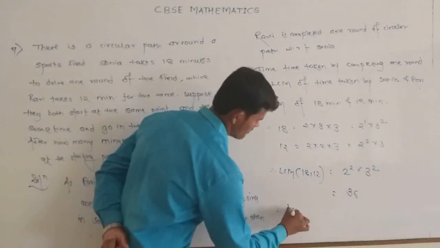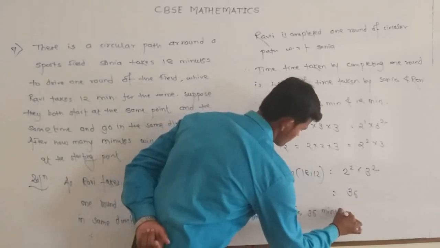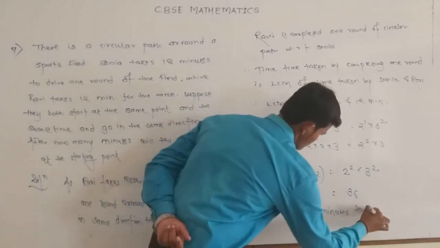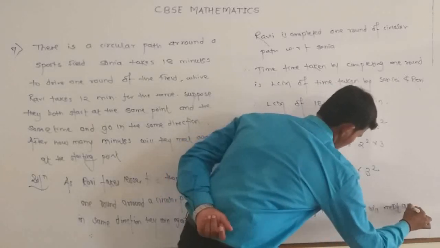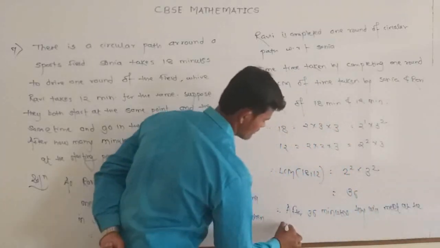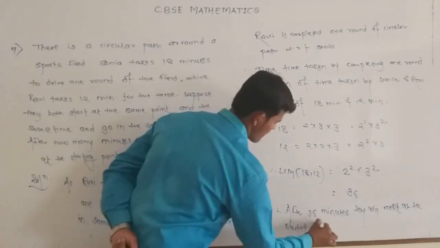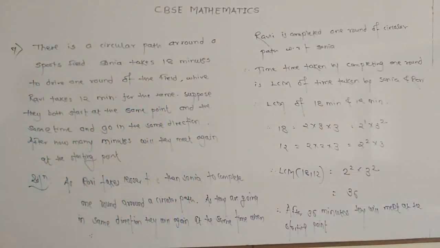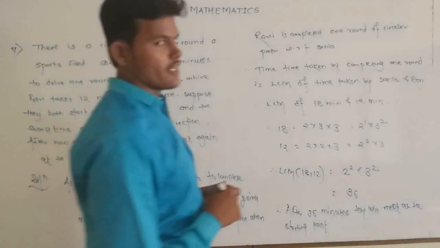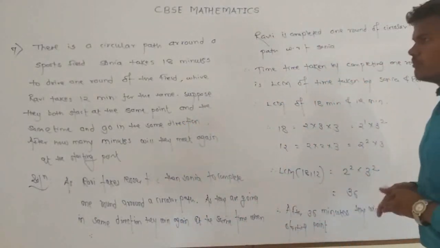Therefore, after 36 minutes, they will meet at the starting point. So to find after how many minutes they will meet again at the starting point, we have to find the LCM of 18 minutes and 12 minutes.